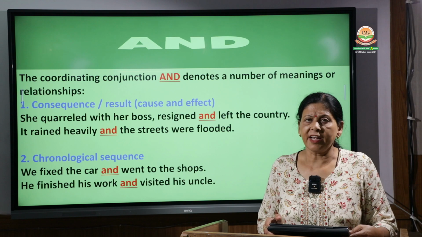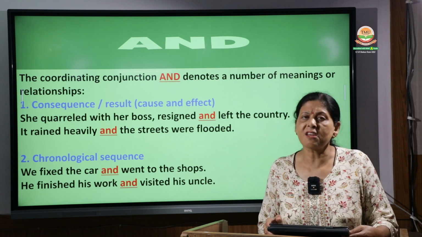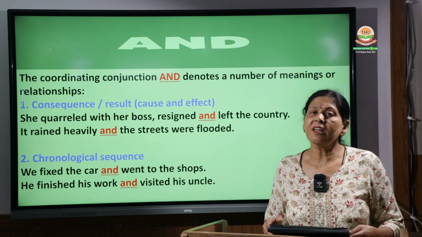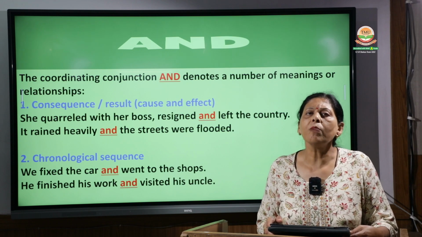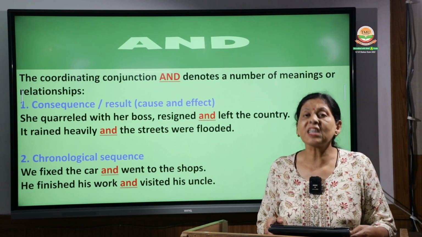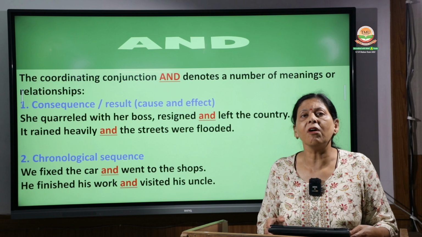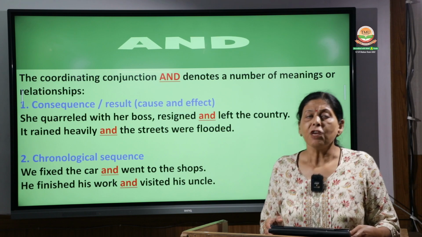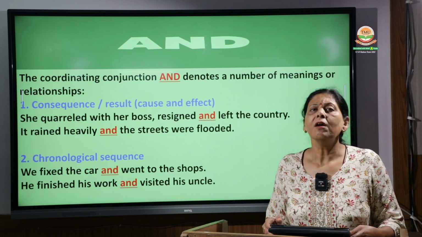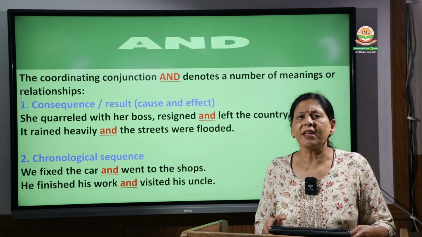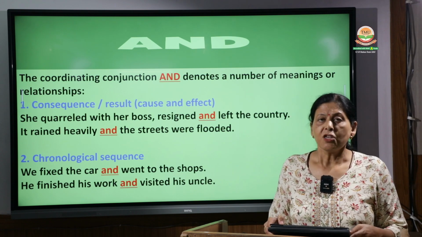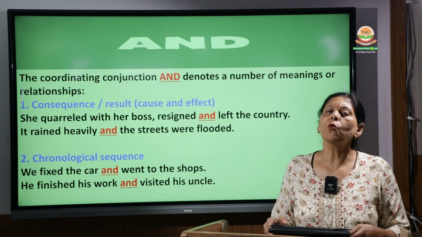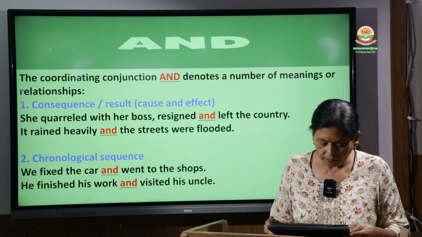It is 4 o'clock and it's dark. Generally in the winter evenings at 4:30 or 5 o'clock it becomes dark, or when it gets cloudy it becomes dark in the early hours of the evening. So it is 4 o'clock in the evening and it is dark. This is a contrast.